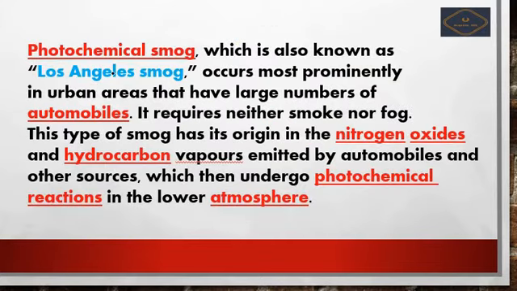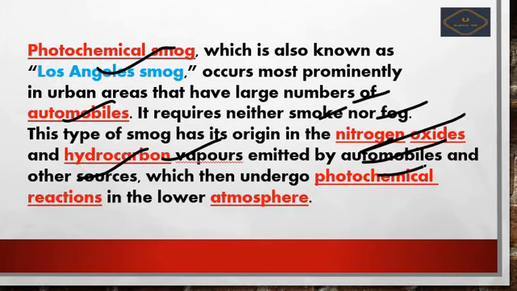Photochemical smog is also called Los Angeles smog. It occurs prominently in urban areas with a large number of automobiles. Where the automobiles are in very large number, there it will occur. It requires neither smoke nor fog. What is the origin of the Los Angeles smog? That is nitrogen oxides and hydrocarbon vapors emitted by automobiles and other sources, which undergo photochemical reactions in the lower atmosphere. So we should remember the source of the origin of the photochemical smog or Los Angeles smog. Next we move further.